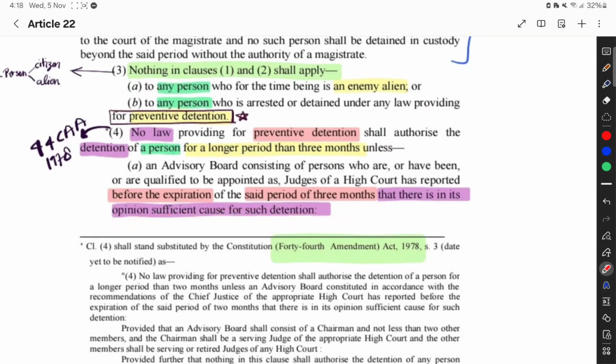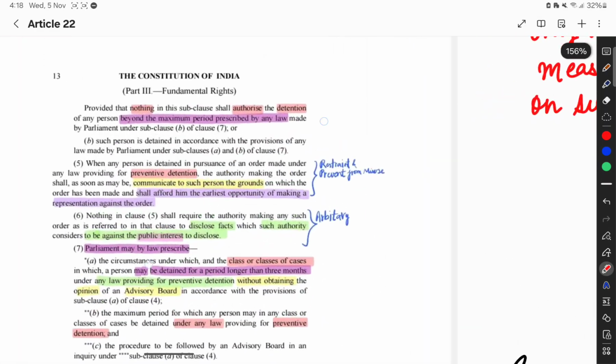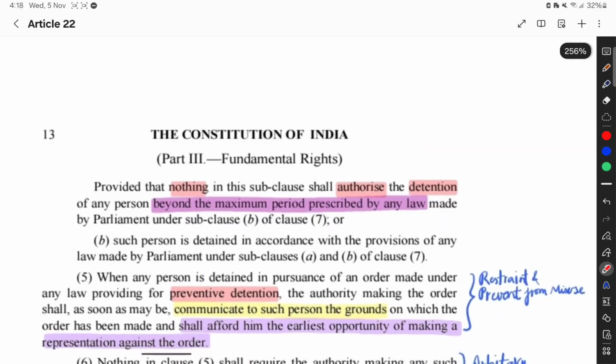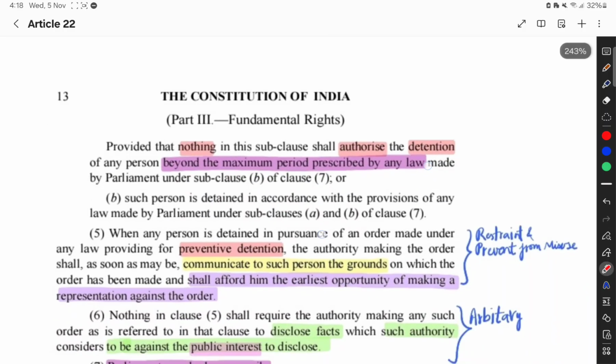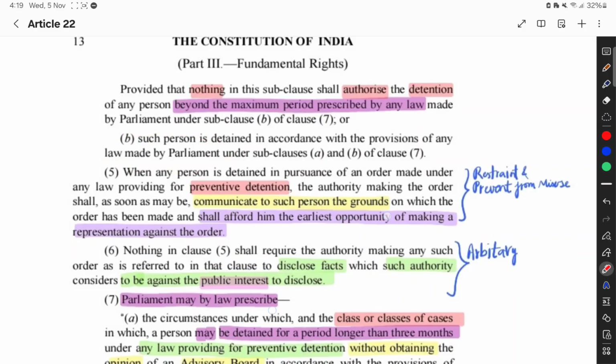What is more important here? Sufficient cause for such detention. There is a proviso in that: provided that nothing in this sub-clause shall authorize the detention of a person beyond the maximum period prescribed by any law made by Parliament under sub-clause B of clause number 7. Sub-clause B: such person is detained in accordance with the provisions of any law made by Parliament under sub-clauses A and B of clause number 7.